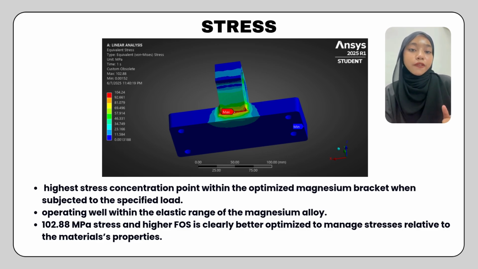Since the stress is significantly lower than the material's yield strength, it indicates that the present design is operating well within the elastic range of the magnesium alloy. The present design, with its 102.88 stress and FOS, is clearly better optimized to manage stress relative to the material properties.